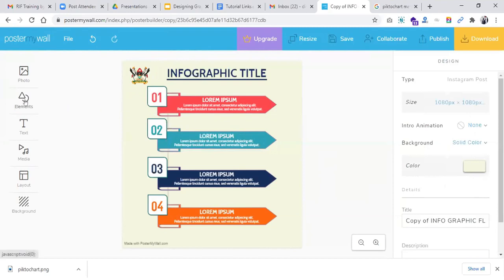Then we have elements. Elements include adding different shapes and clip art. You can also add a QR code that can be scanned and information picked. So let's look at shapes.